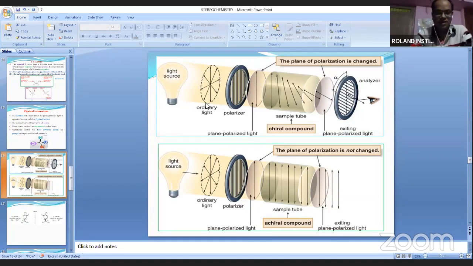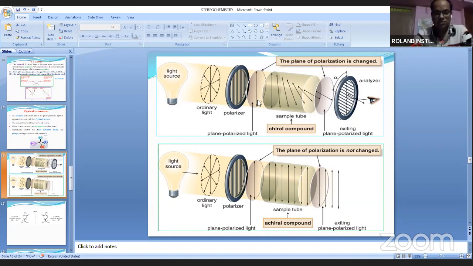You can say they are vibrating in different wavelengths. That's why it is polychromatic light, or has polychromatic radiations. When they are allowed to go through the polarizer, the polarizer has the capacity to convert polychromatic light to monochromatic light. So polychromatic light will be converted to monochromatic, meaning it has a single wavelength.